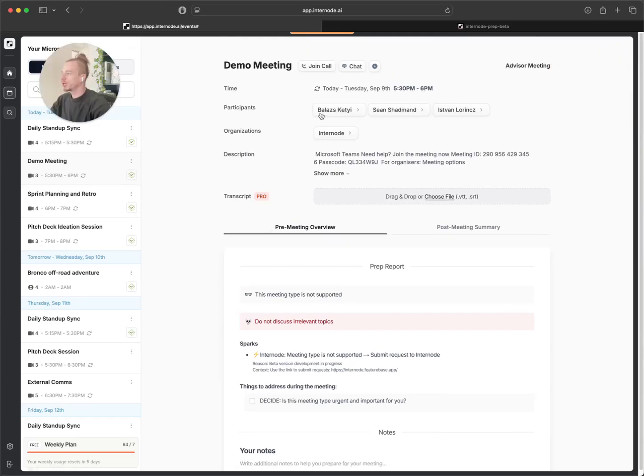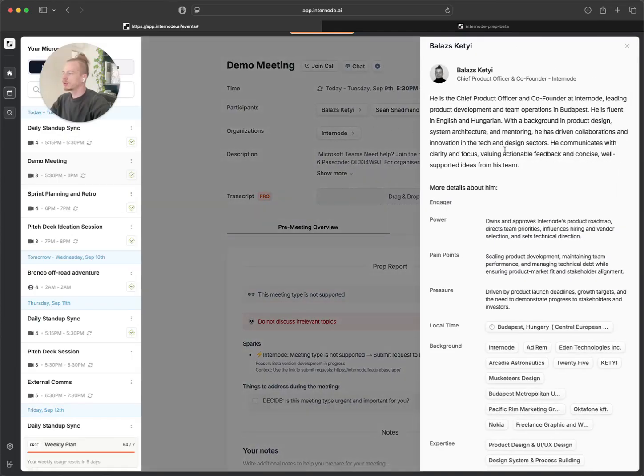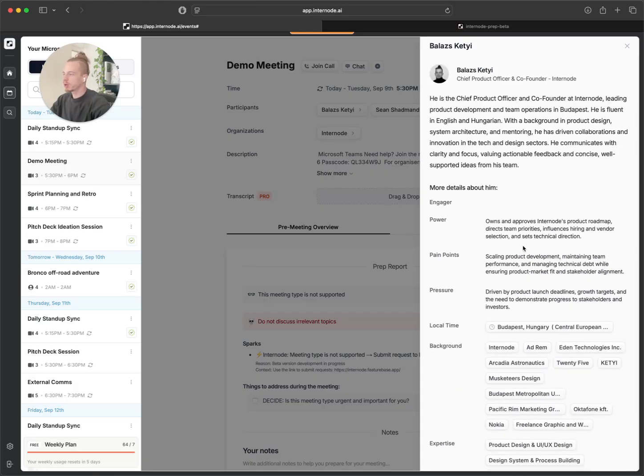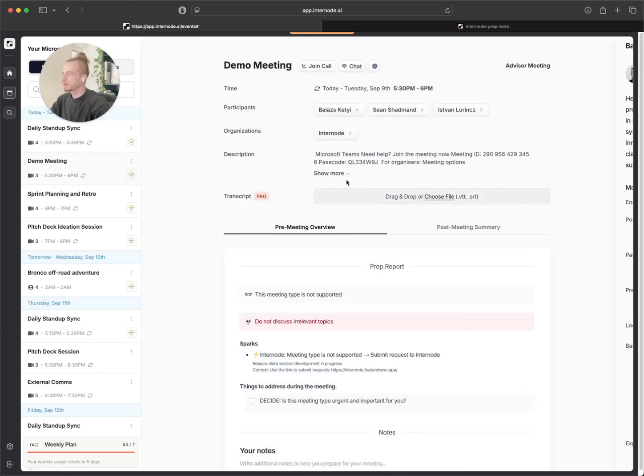On the top, you would be able to see the list of participants. If you click on any of those tags, you would also see a more detailed description of the actual participants that you have chosen previously. You can see the hobbies, expertise, background, an engager, and also a small summary. This is what we call the people research.